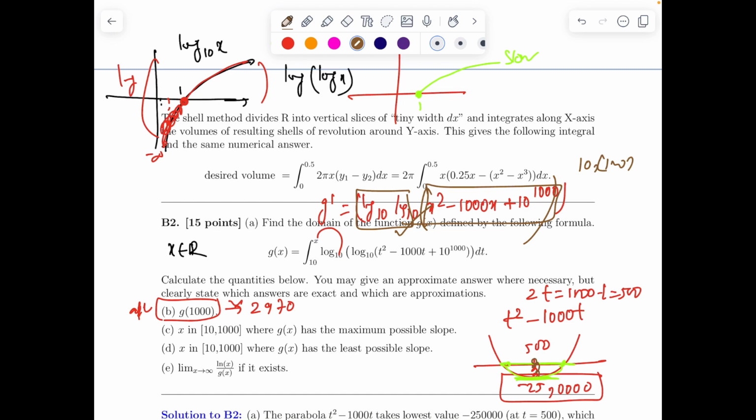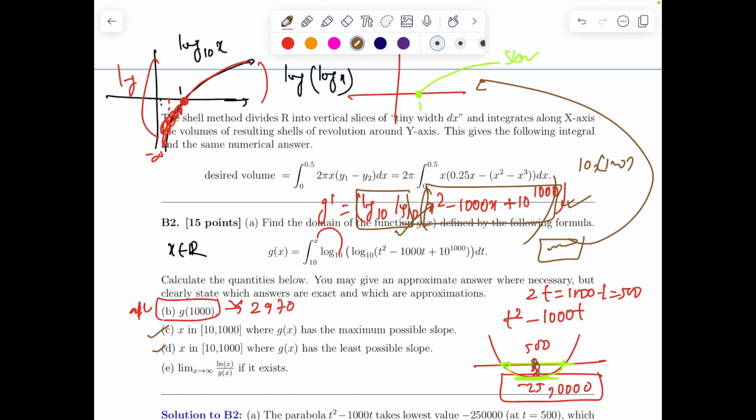So these are theoretically exact answers. G dash has extremely tiny variation. The flattening is happening because g dash is still changing, but it will almost settle. That is because of the extremely slow growth of log base 10. Clear? So that part is done here. Similarly, you can automatically state the least possible slope also.